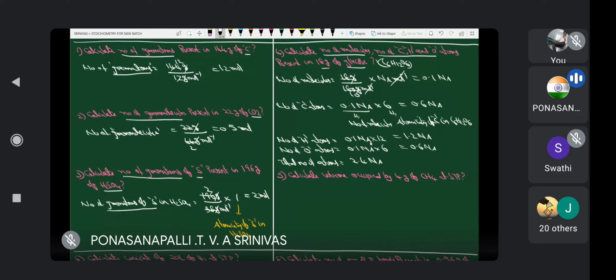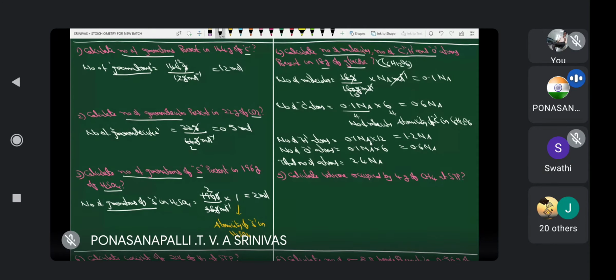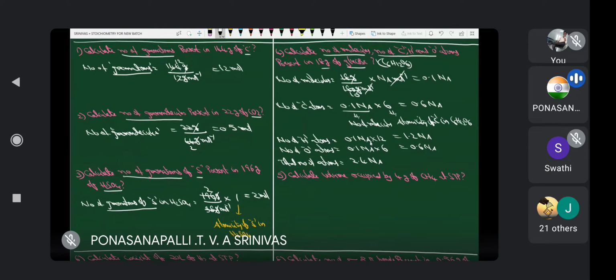Otherwise, number of molecules into total atomicity. What is the total atomicity? 6 plus 12 plus 6, 24. Therefore, 0.1 Na into 24, that is 2.4 Na. Clear? This is about number of molecules, number of carbon atoms, hydrogen atoms, oxygen atoms, and finally total number of atoms also. Yes or no?